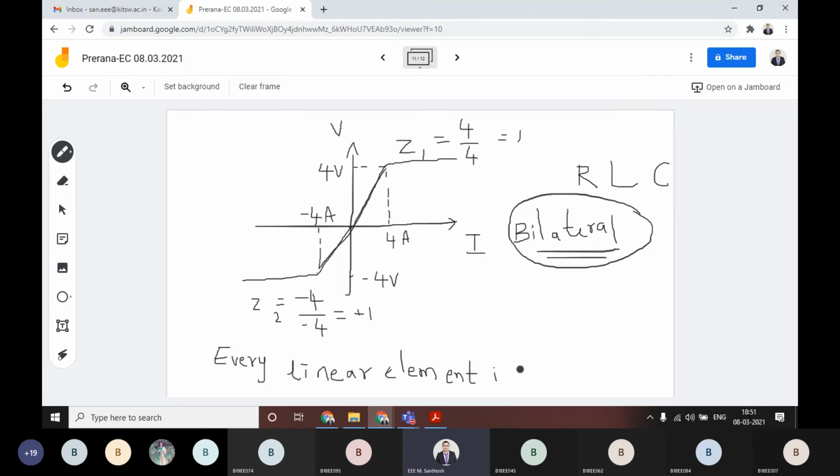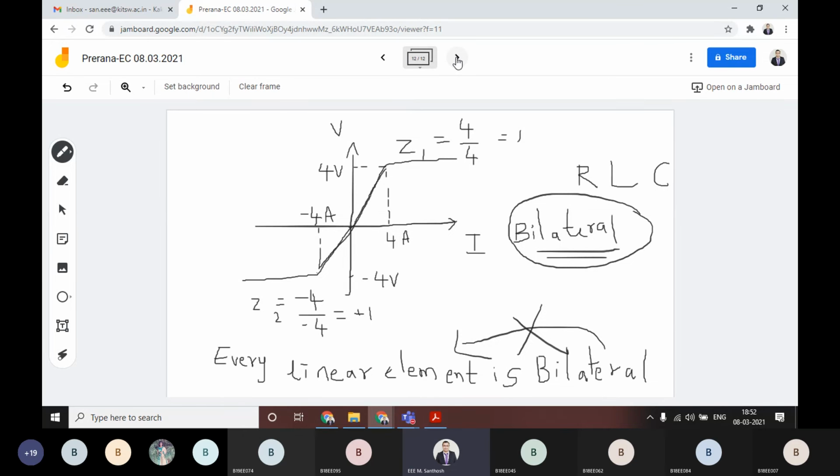Okay, this statement is very important. These linear elements can be bilateral, but every bilateral element is not a linear element. Okay, you keep that in mind. The converse is not possible. Only this way it is possible. Every linear element is bilateral, but every bilateral element may not be a linear element. Okay, I hope this point will reach your mind at this stage. Every linear element is bilateral only, but every bilateral element may not be a linear element.